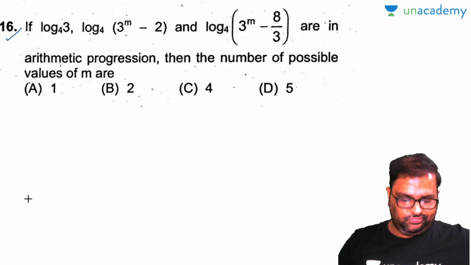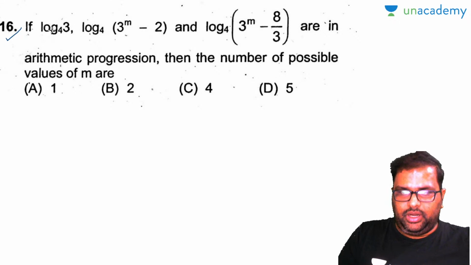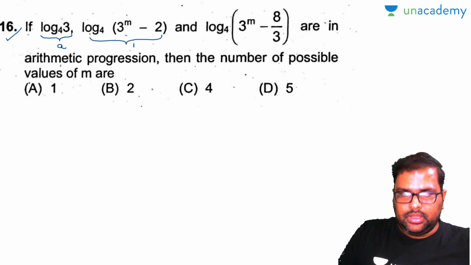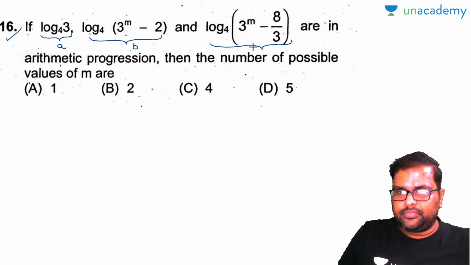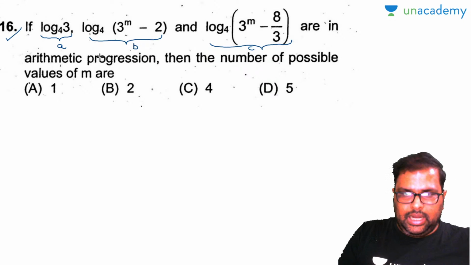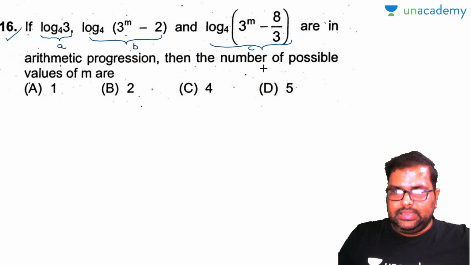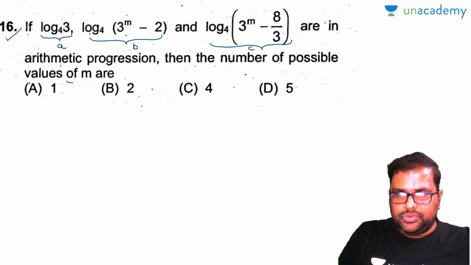Now look, first of all, there are 3 terms. I'll take this as A. I'll take this as B. I'll take this as C. They are in arithmetic progression, then the number of possible values of m are.